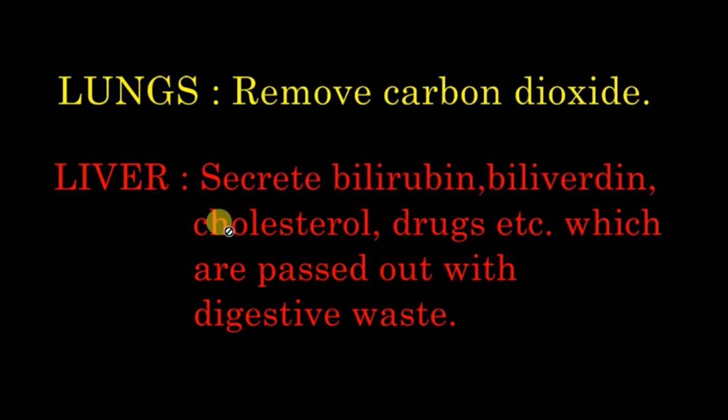Along with that, some amount of cholesterol or drugs can also be secreted with the bile juice, and these wastes are passed out with the digestive waste. So this way, the liver also helps in excretion.